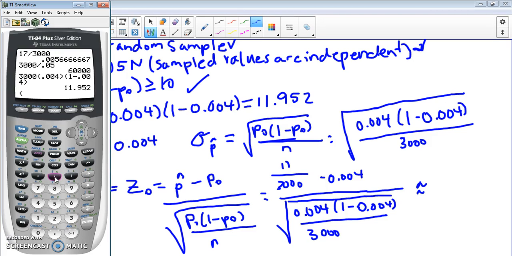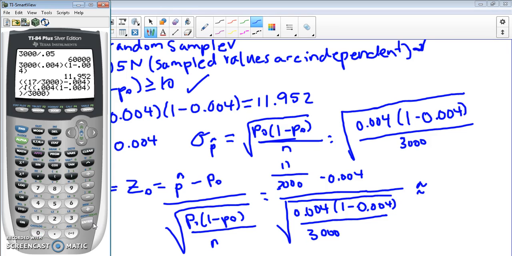So we're going to be careful here with the parentheses. So parentheses, two open parentheses here. And then we're going to close it there to close off our fraction, minus 0.004, close parenthesis for our numerator, divided by the square root, so second x squared. Open parenthesis for the numerator, 0.004, open parenthesis, 1 minus 0.004, close parenthesis to close off our numerator, divided by 3,000.